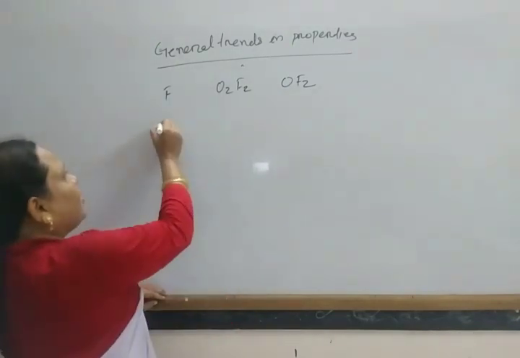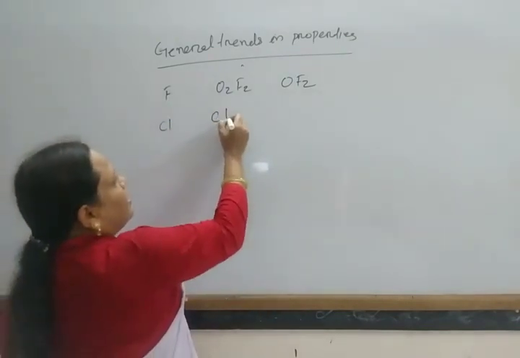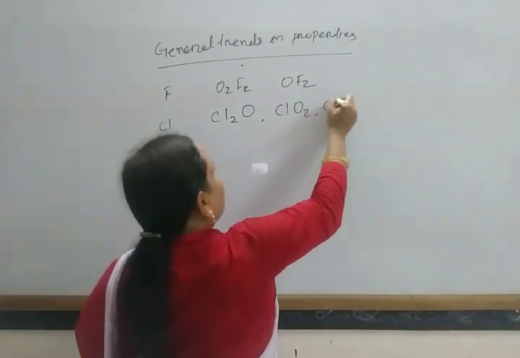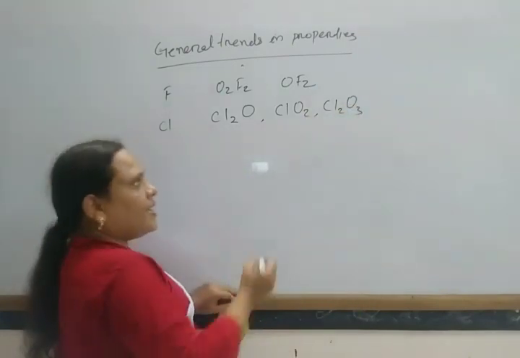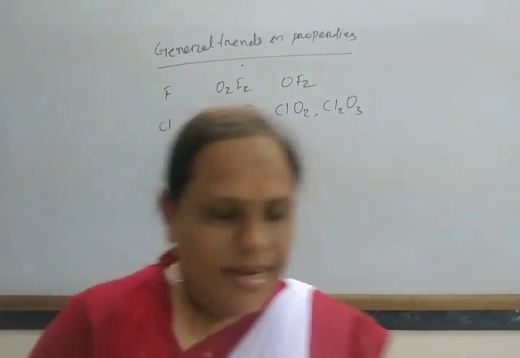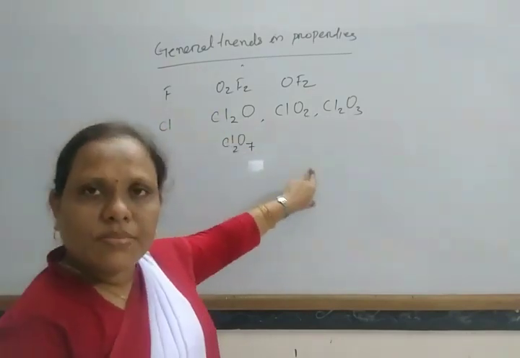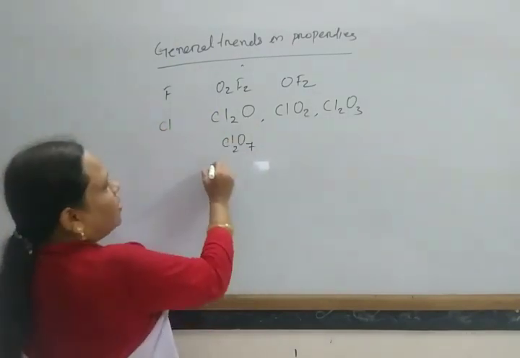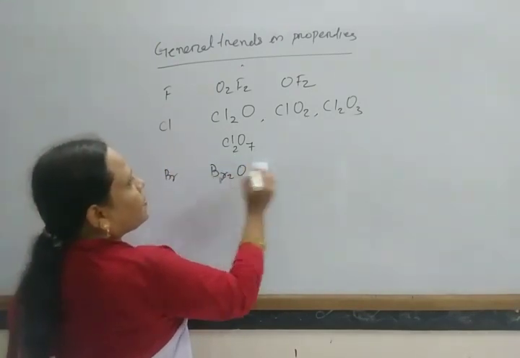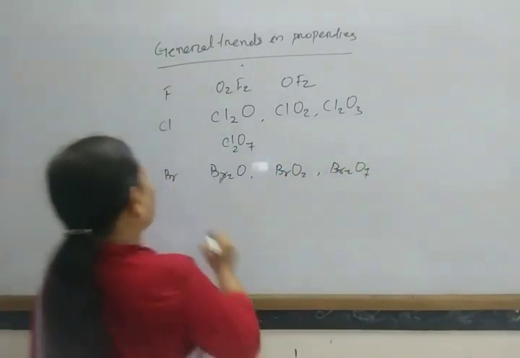Chlorine forms the maximum number of oxides, like Cl2O, Cl2O3 and Cl2O7. Bromine also forms oxides like Br2O and Br2O7.